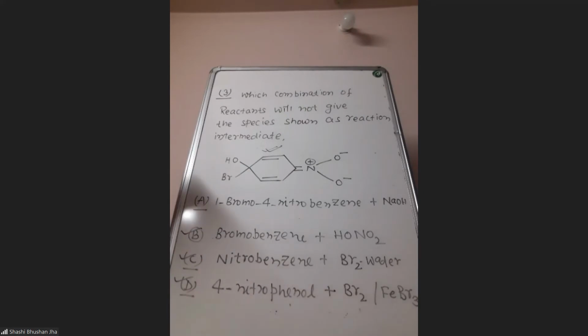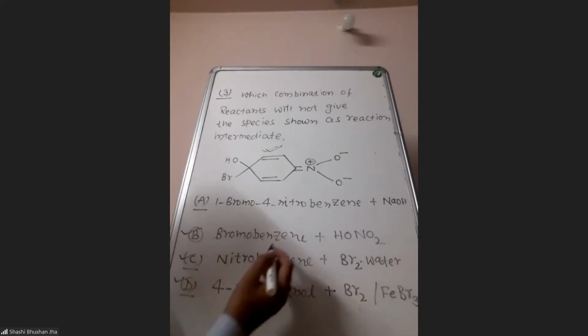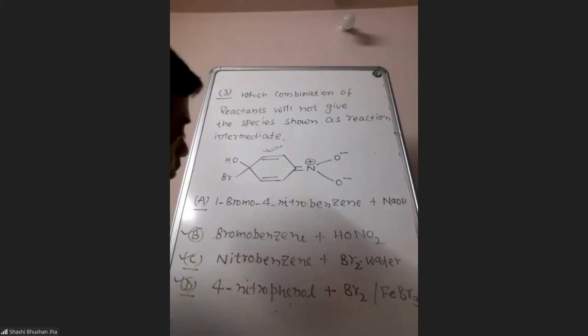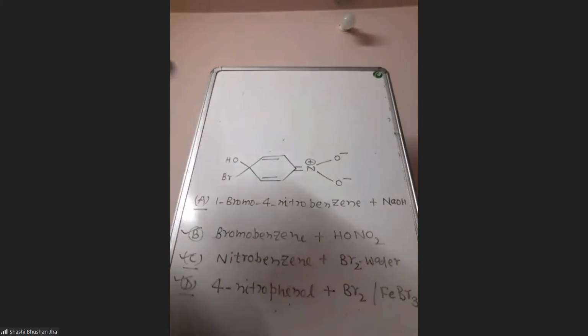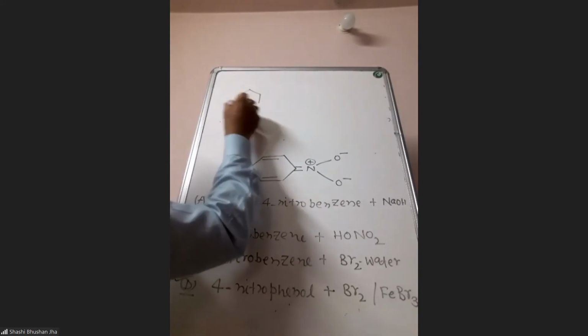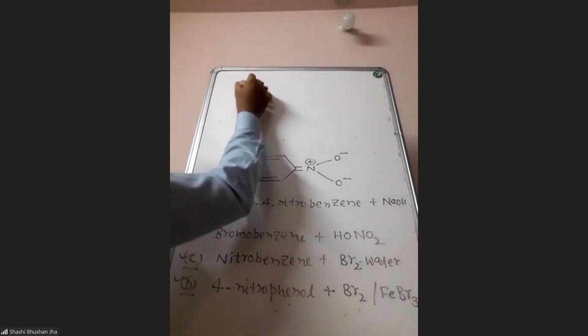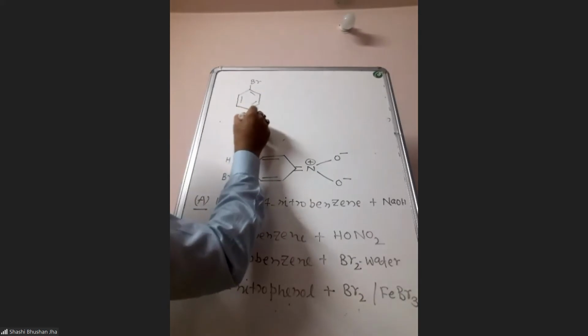It is an ArSN reaction. So this is 1-bromo-4-nitrobenzene.